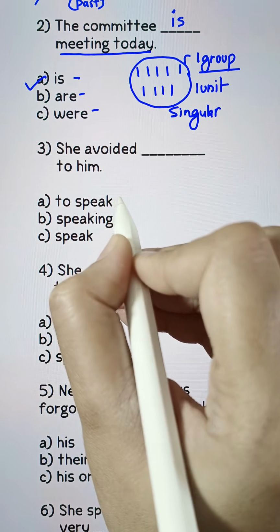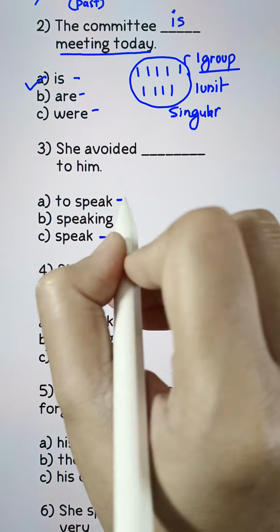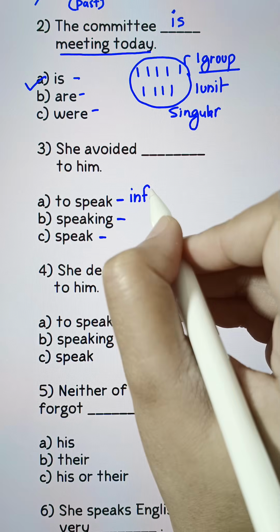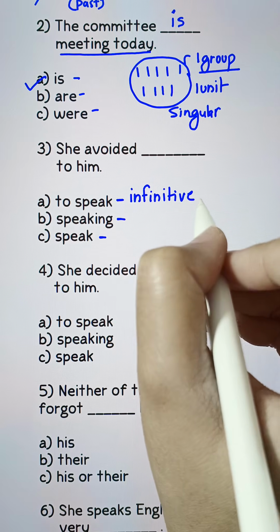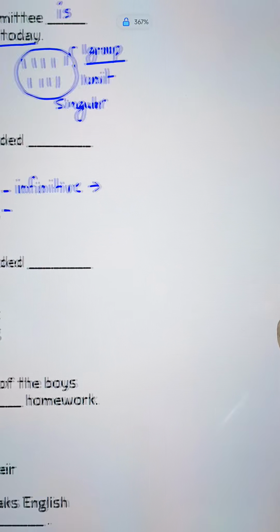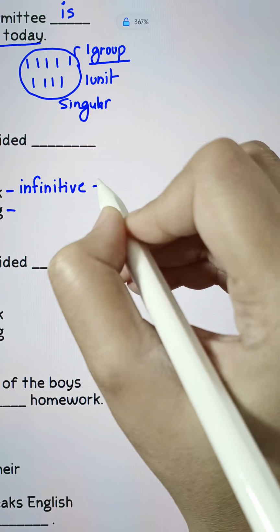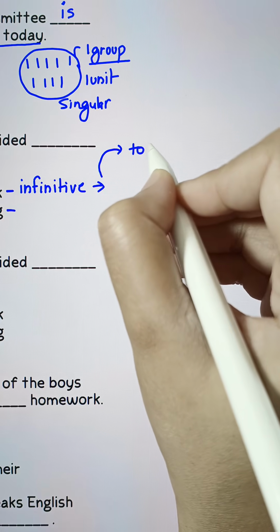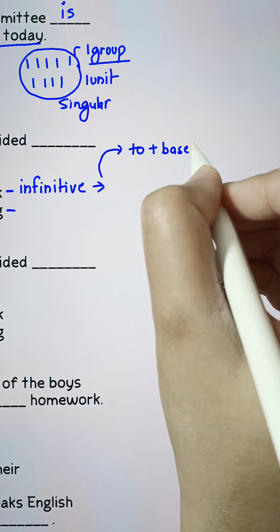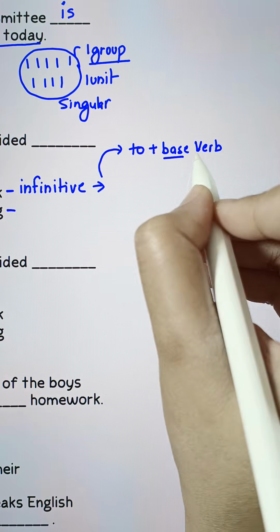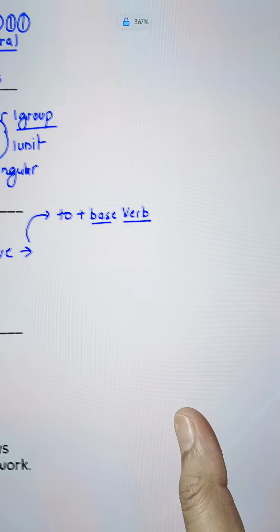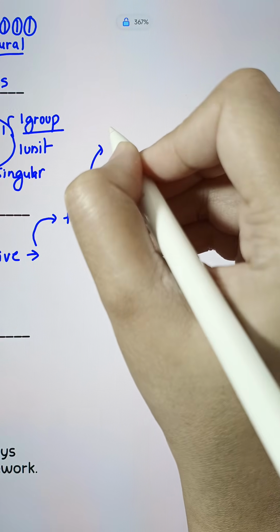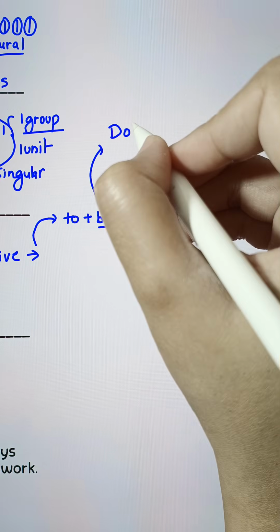She avoided blank to him: to speak, speaking, speak. To speak is an infinitive. Now, what's an infinitive? An infinitive has a structure that is to plus the base verb. Now, what's the base verb? Suppose the verb do. This is the base verb.